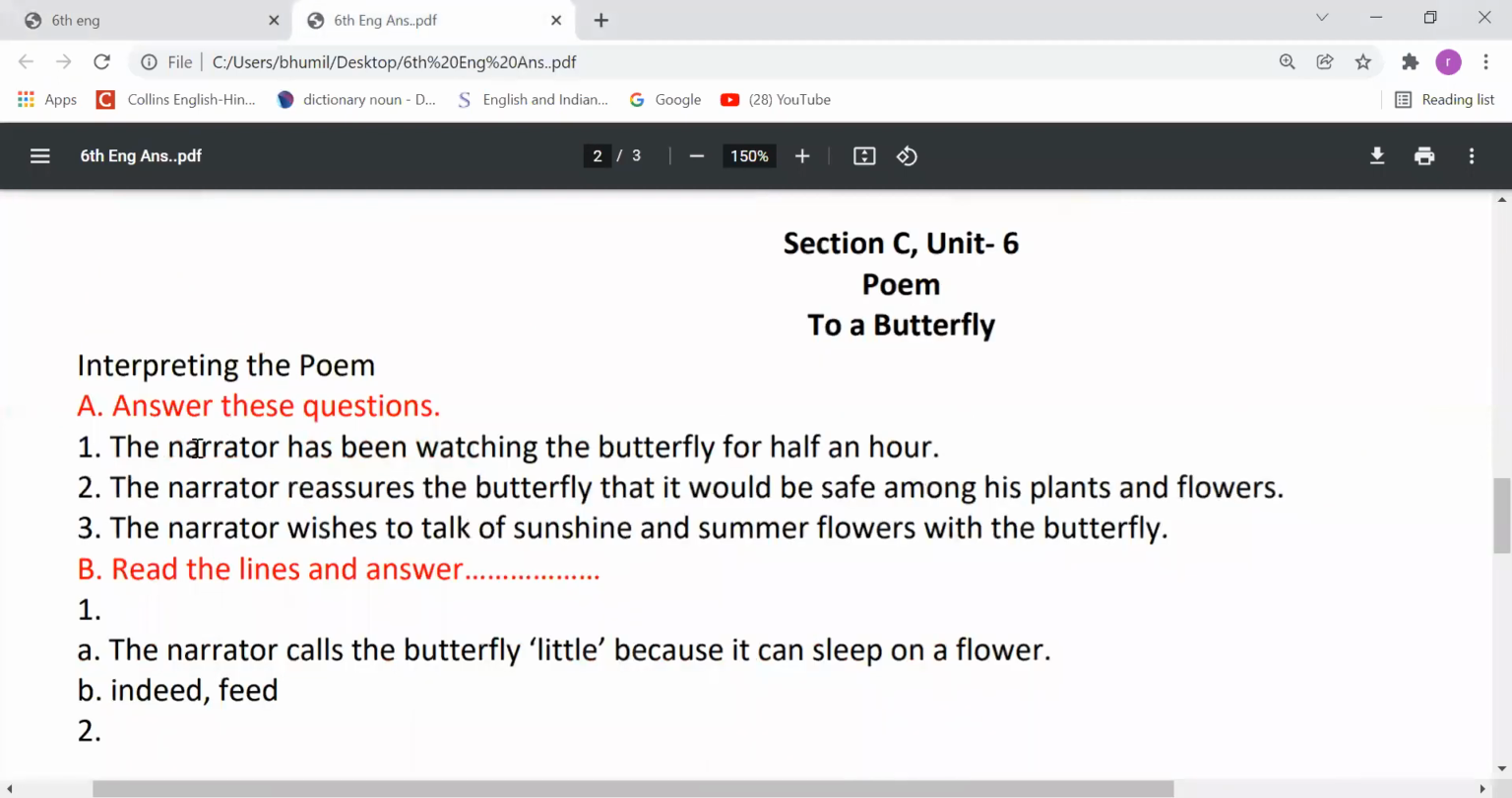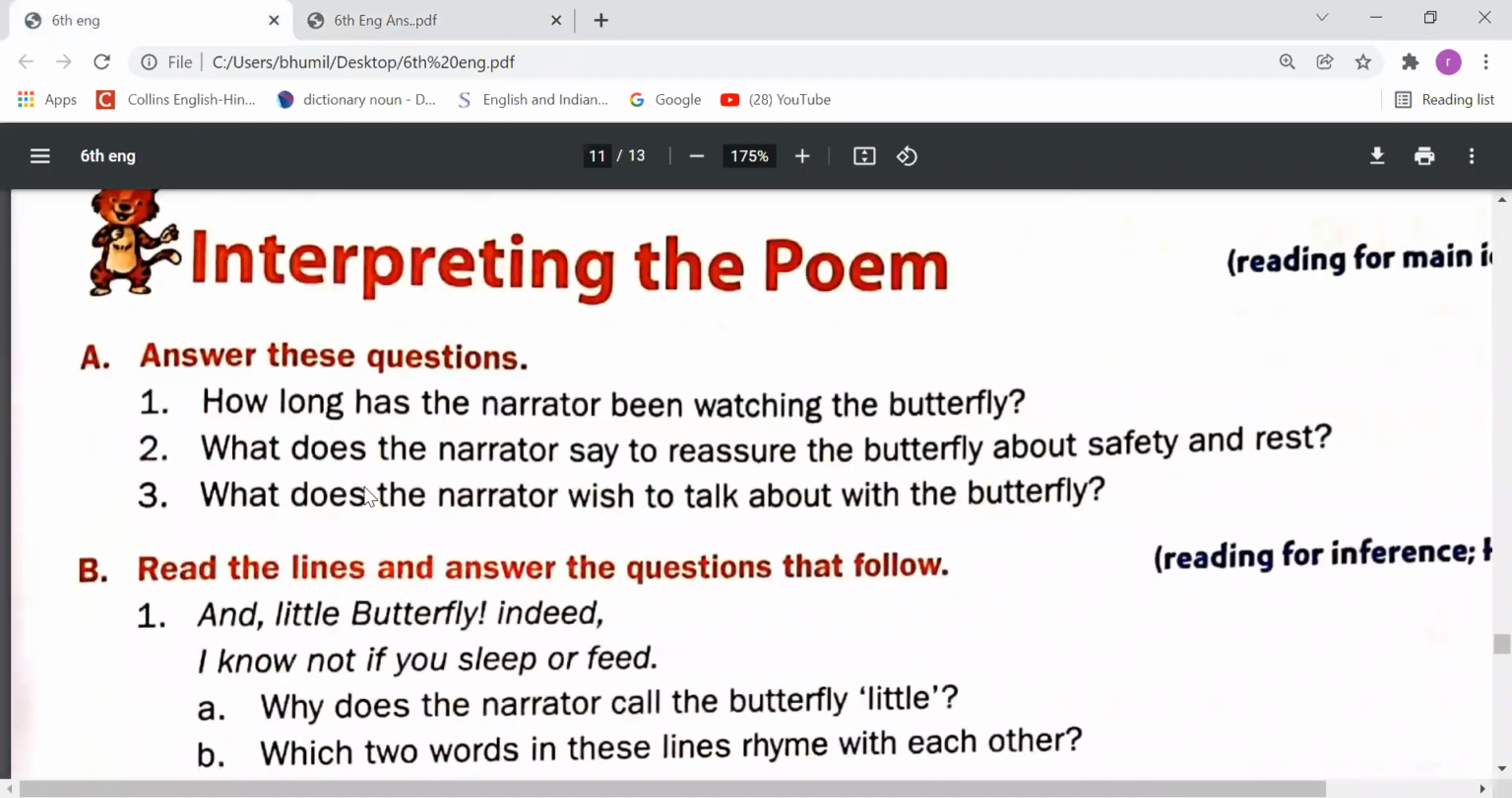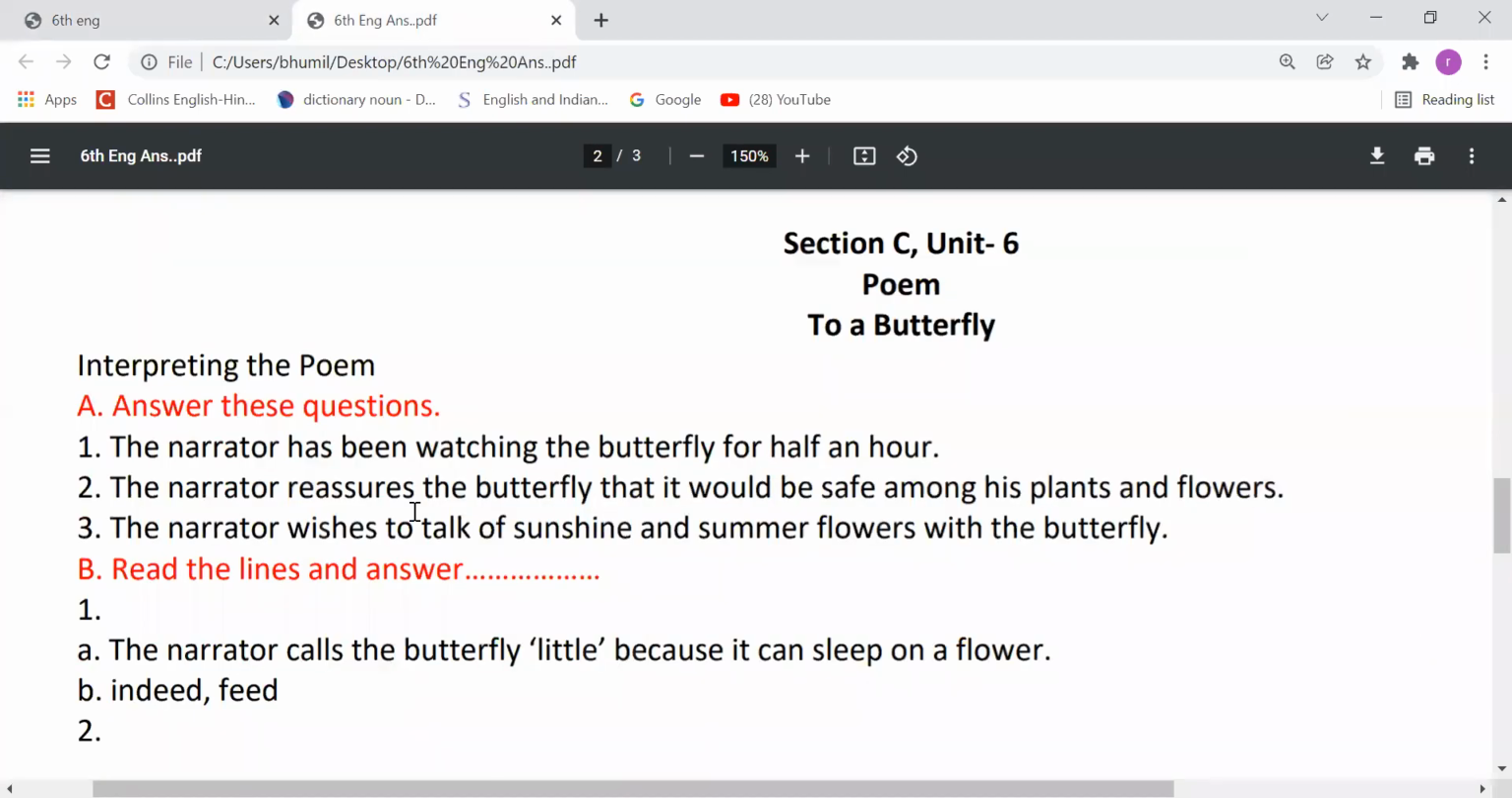So let's see the answer. The narrator has been watching the butterfly for half an hour. Yes, right answer. Come on, the second question. What does the narrator say to reassure the butterfly about safety and rest? In this question, we have to tell what the narrator says about safety and rest when he speaks to that butterfly. So we know the answer. The narrator reassured the butterfly that it would be safe among his plants and flowers. Right, dear students? Next question.